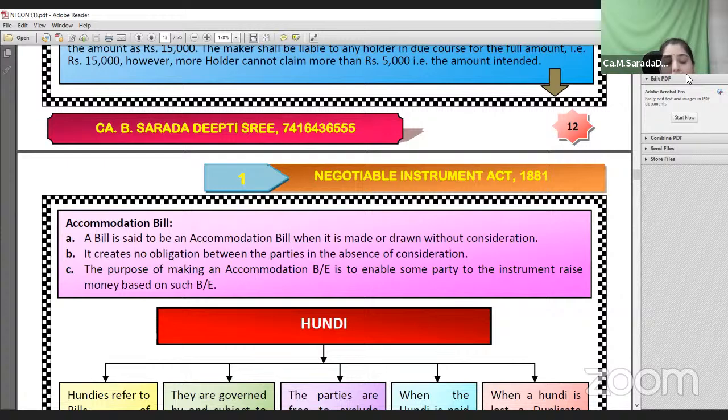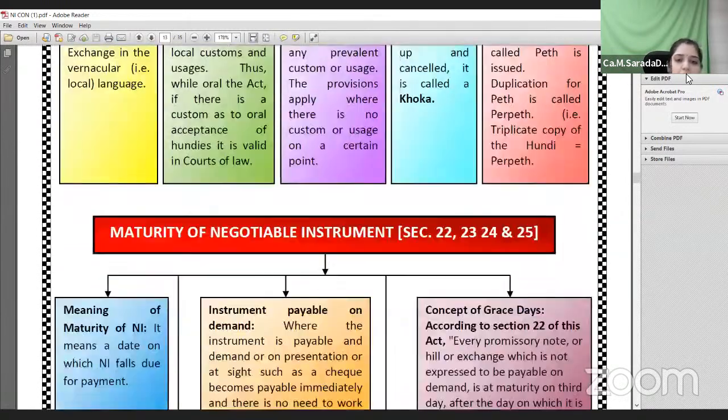Okay, so even here there is no consideration, but X helped Y, and if Y fails to make the payment, X is liable to make the payment, and therefore X, after making the payment, can file a case against Y in the court of law and claim the entire money from Mr. Y. Therefore, what does X have to mention here? X should clearly say in their agreement that he is accommodating Y for the purpose of raising funds, even though there is no consideration between them. So this is an example. This is a general meaning of an accommodation bill.